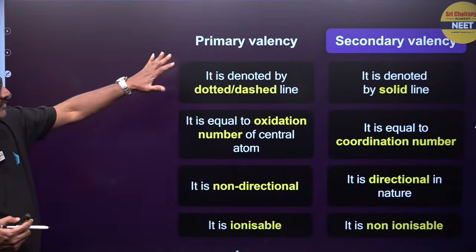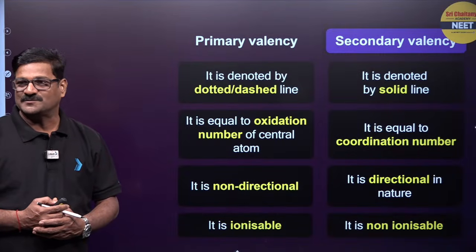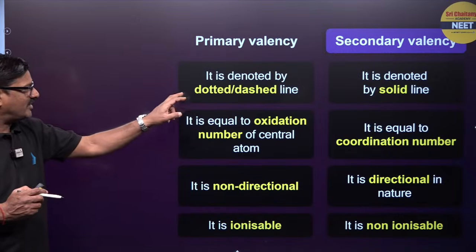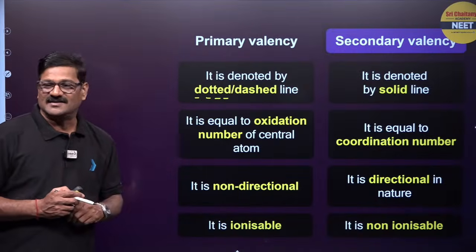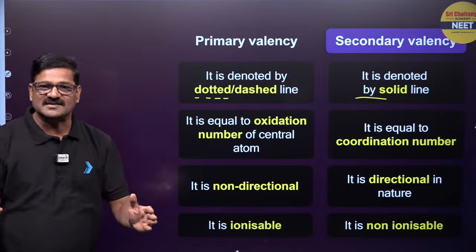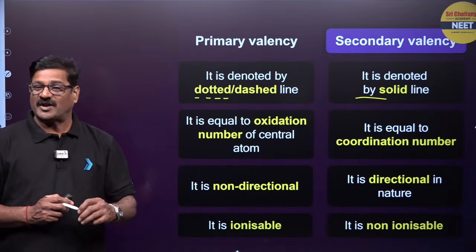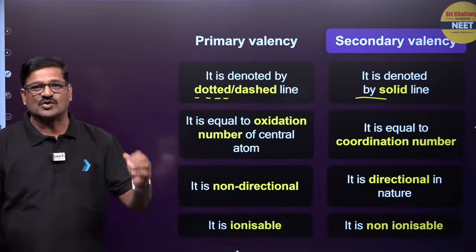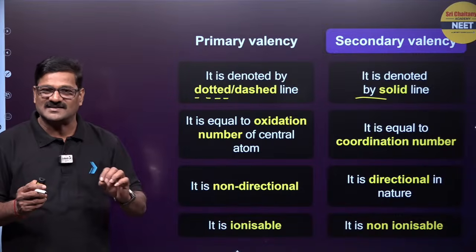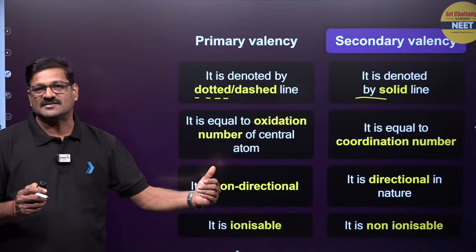Now I want to give you a clear picture of the primary valency and the secondary valency. Bacho, you can see the differences. Primary valency is denoted by dotted lines and secondary valency by a solid line. Primary valency is equal to oxidation number and secondary valency is equal to coordination number. Primary valency is an ionic bond, so it has no direction, while the secondary valency is a covalent bond, so it has a direction. Primary valency is ionizable, secondary valency is non-ionizable.